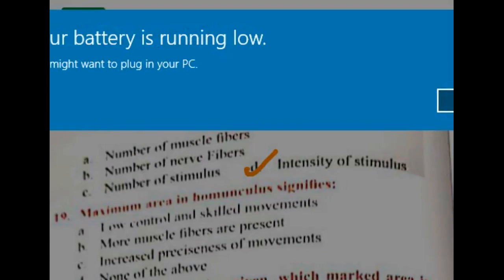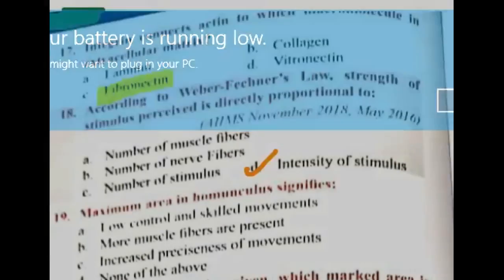Then the next question. According to the Weber-Fechner law, strength of the stimulus perceived is directly proportional to the intensity of the stimulus.